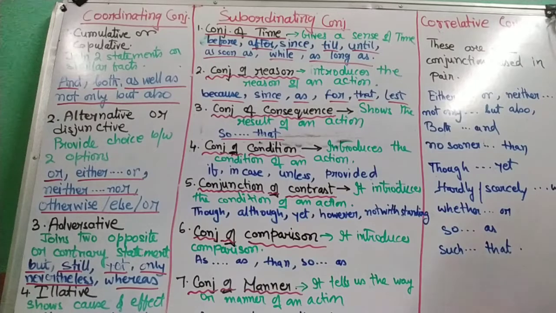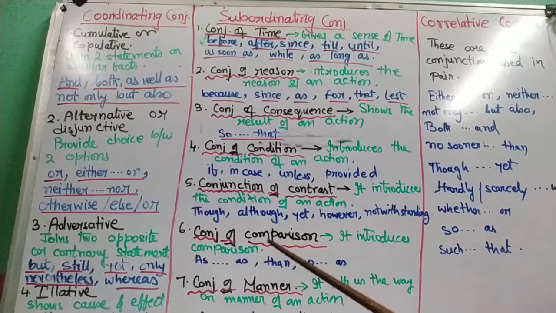Conjunction of concession or contrast. Now, it will show you contrasting facts. Though, although, yet, however, notwithstanding. These are all conjunctions of contrast. Like, although he is poor, he is honest. Though he is honest, he is not smart. However hard he may try, he cannot be successful.